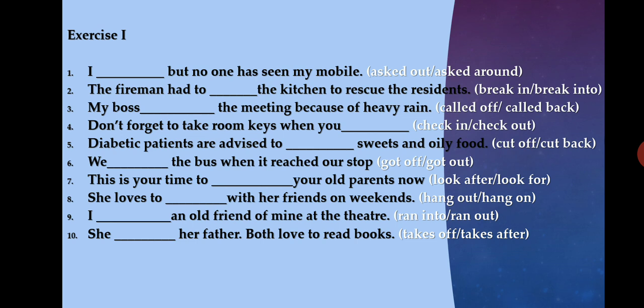Second one, the fireman had to dash the kitchen to rescue the residents. The fireman had to break in the kitchen to rescue the residents. Next one, my boss dashed the meeting because of heavy rain. Means my boss cancelled the meeting. Which one is correct? Called off or called back? Called off is correct. Next one, don't forget to take the room keys when you dash.